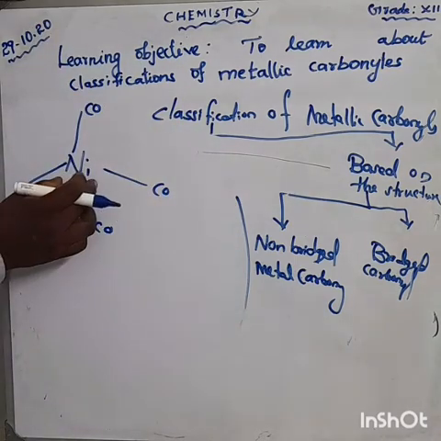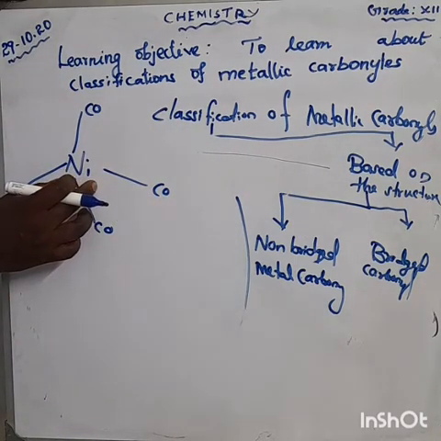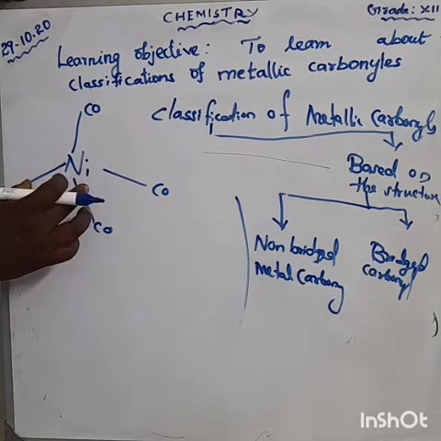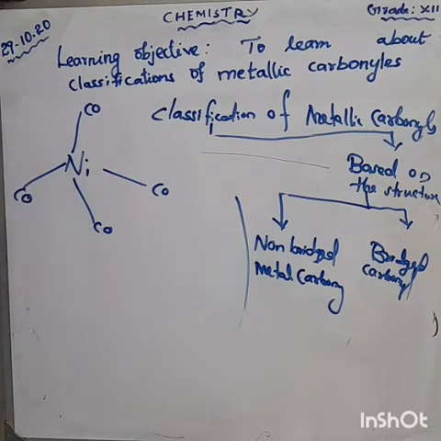No, because they have only one metal. So it is non-bridged metal carbonyl which contains only terminal carbonyl. Do not forget that.